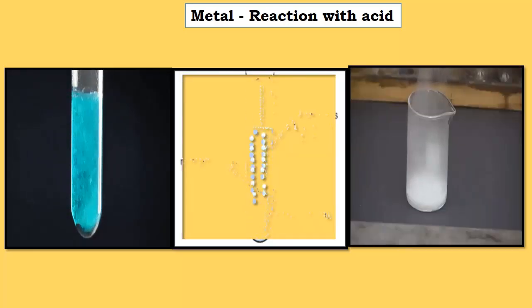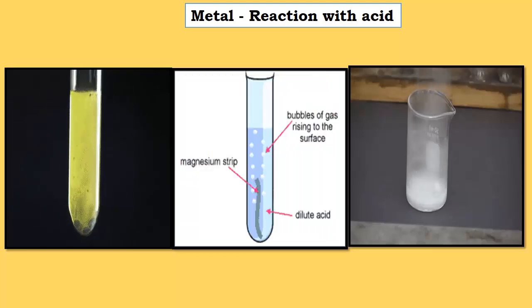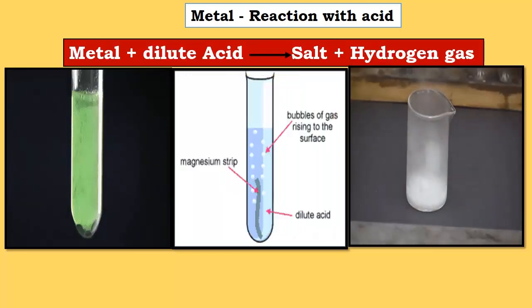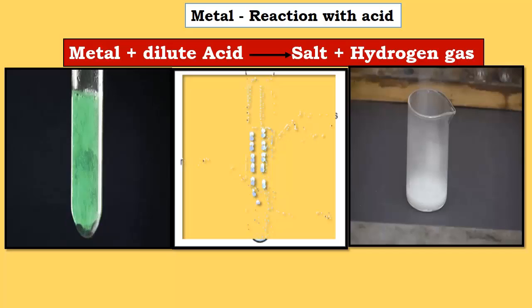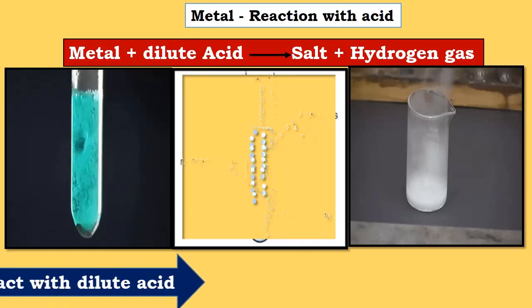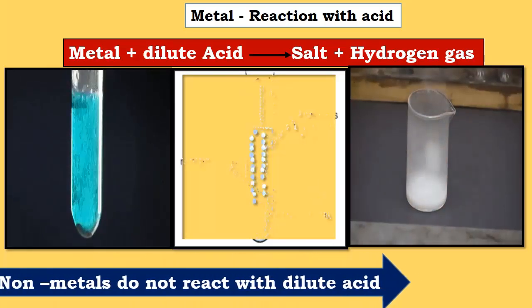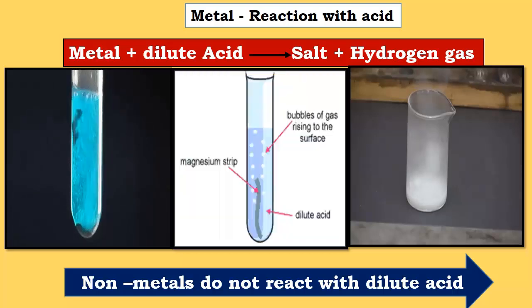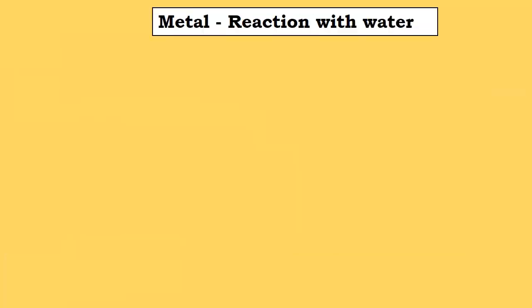This gas which is coming out is hydrogen gas. When metal reacts with dilute acid, the salt will form and hydrogen gas will be released. But non-metals do not react with dilute acid.